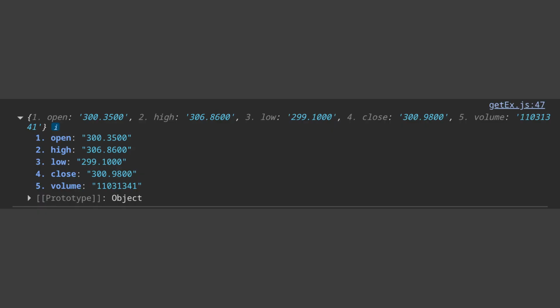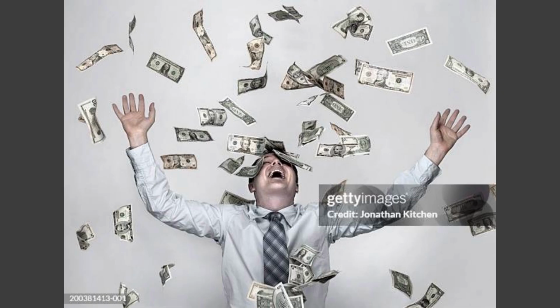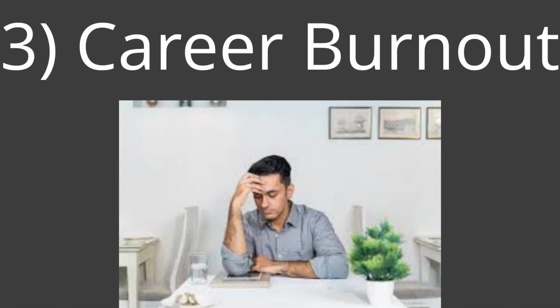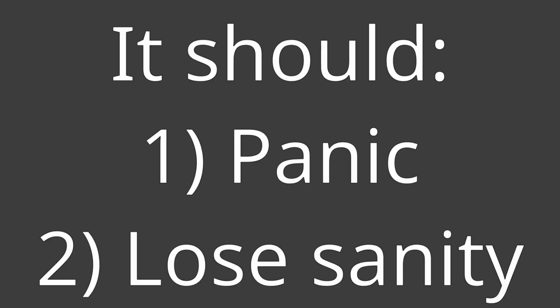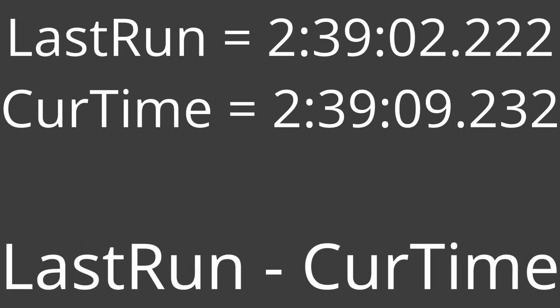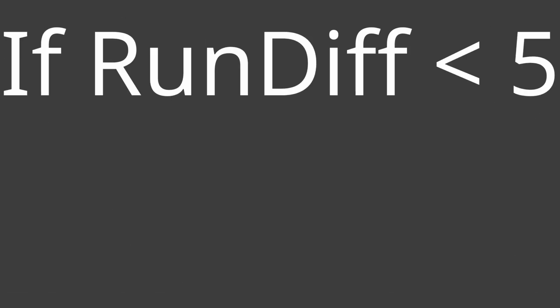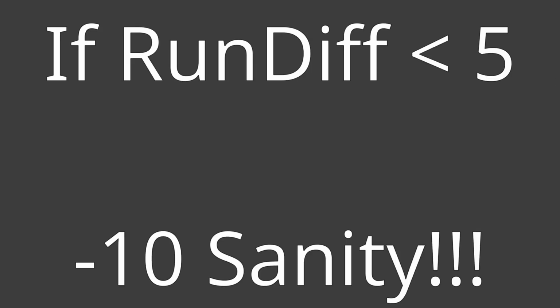Yet another resounding success. I know you're itching to throw your billions of dollars at me, but wait, there's more. The last way I want to calculate existential score for our calculator is to implement career burnout. If the user is overworking the calculator, I want it to begin to panic and lose sanity. We can do this by checking the last time the user tried to find the answer to an equation and finding the difference between that and the current time. If a user tries to solve a new equation within 5 seconds of their last, our calculator loses 10 sanity immediately and tells the user it's tired of the constant work.